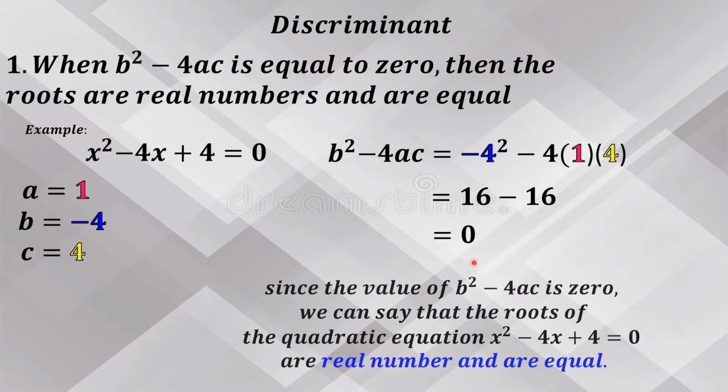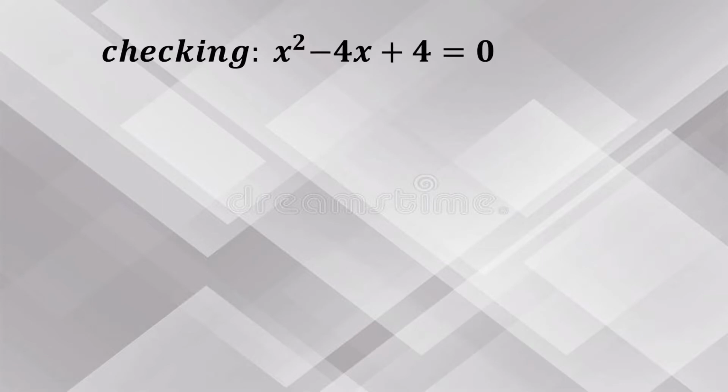Since the value of b squared minus 4ac is 0, we can say that the roots of the quadratic equation x squared minus 4x plus 4 equals 0 are real numbers and are equal. Ibig sabihin nito, kapag na-solve natin ang x squared minus 4x plus 4 equals 0 o kinuha natin yung roots, ang magiging sagot ay parehong number. This can be checked by determining the roots of x squared minus 4x plus 4 equals 0 using any of the methods of solving quadratic equation.